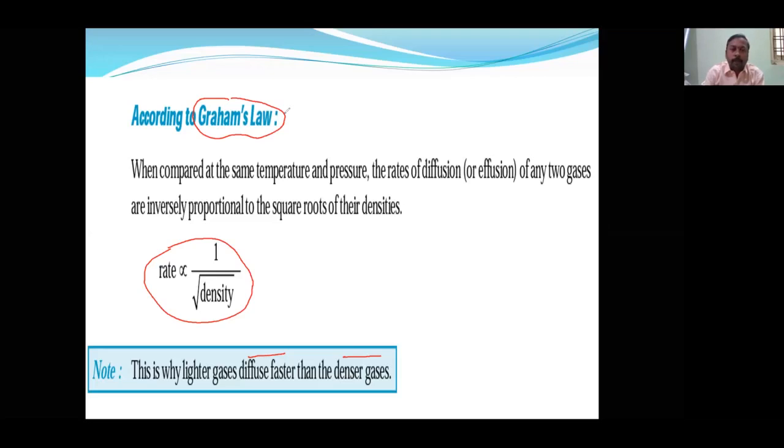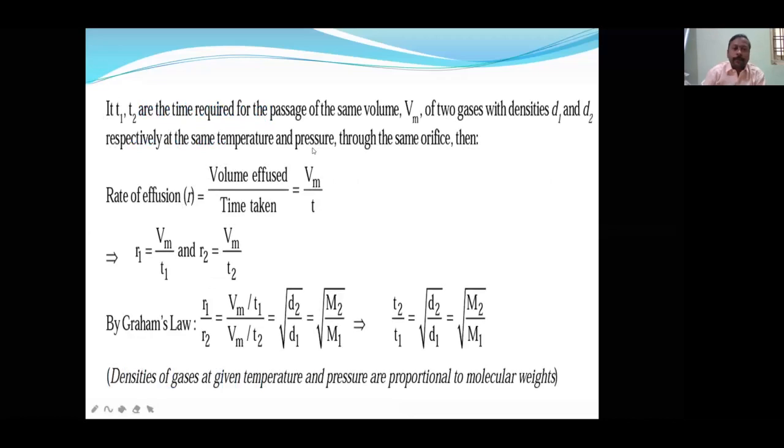So the effusion example is what? The escaping of air through the punctured tire. Puncture means that hole will act as an effusing mixture. Okay, so this is the Graham's law formula. This is also not much important, but the next slide is very important. What is the next slide? See here, if the temperatures T1, T2. Here these formulas are very important, so try to give importance to this topic.